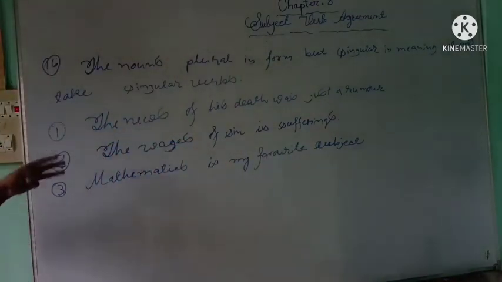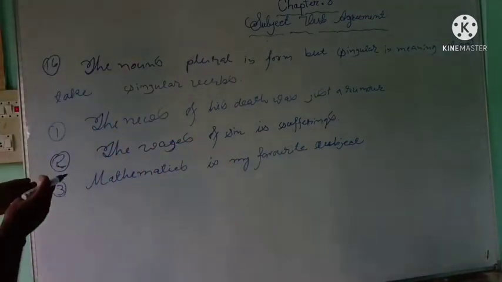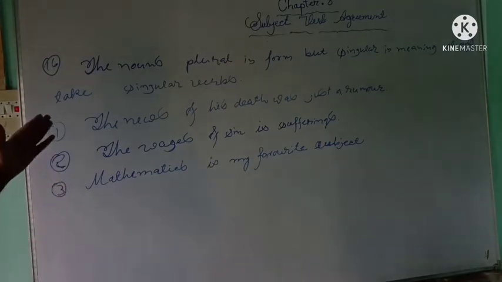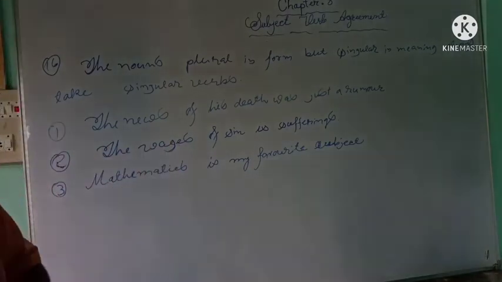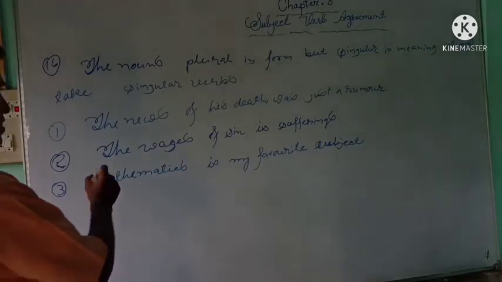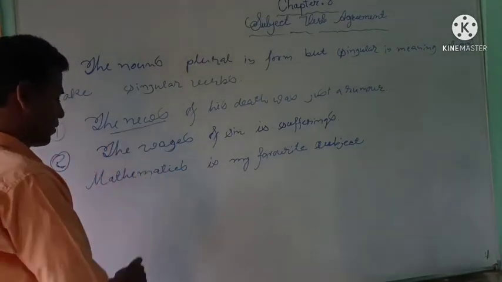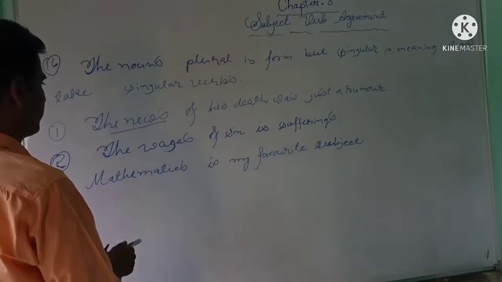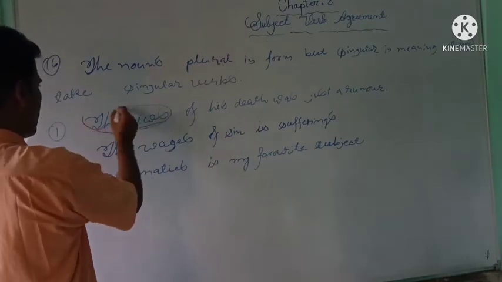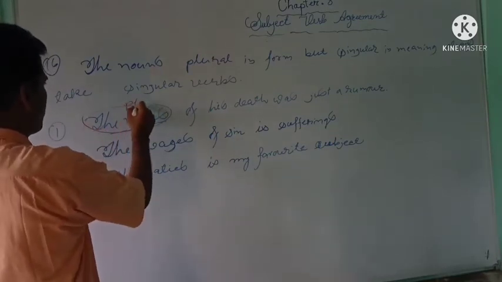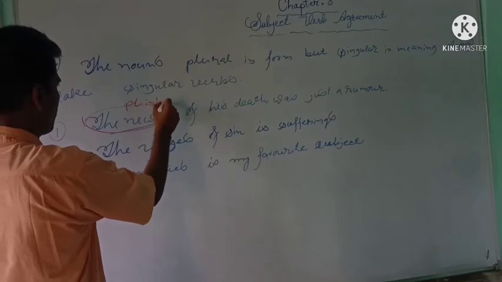Well, now just observe the sentences here. The first sentence: the news of his death was just a rumor. Now when you see the news, it's plural in form. Why?